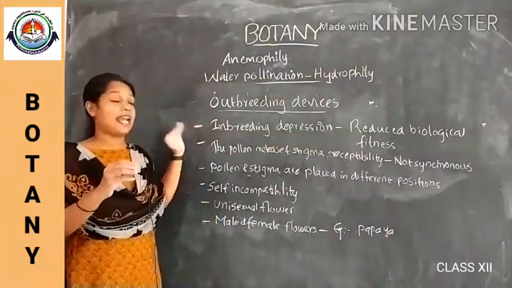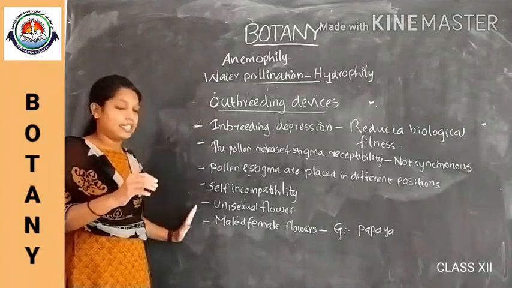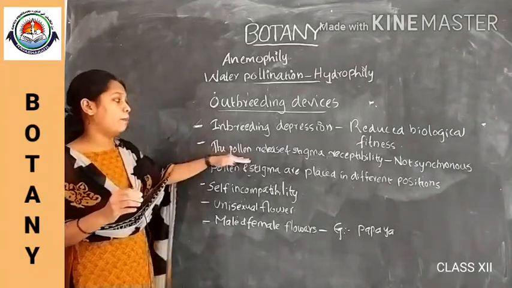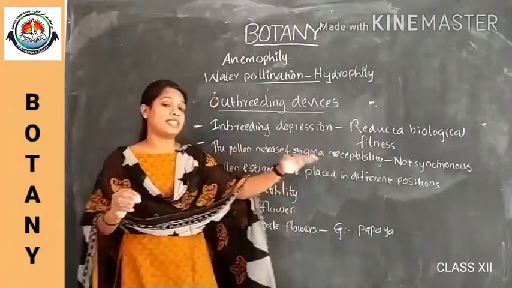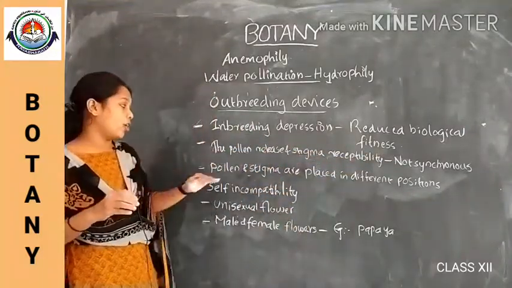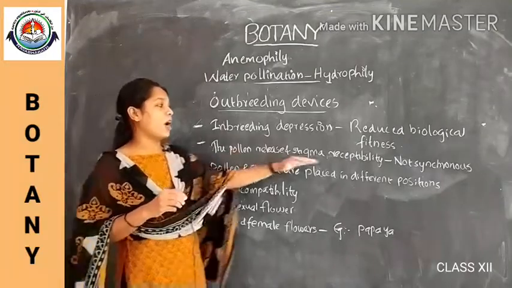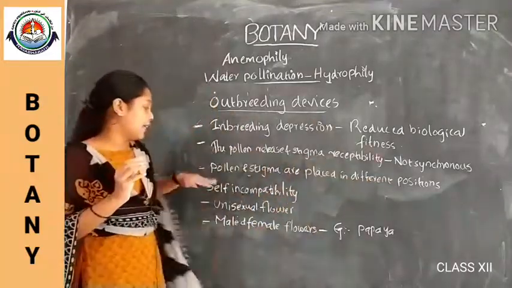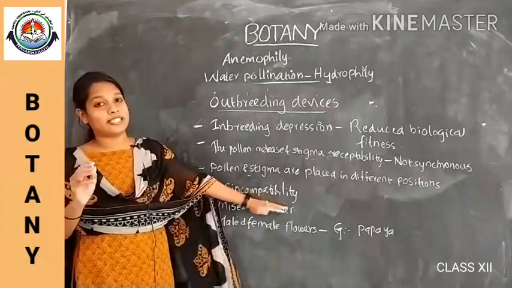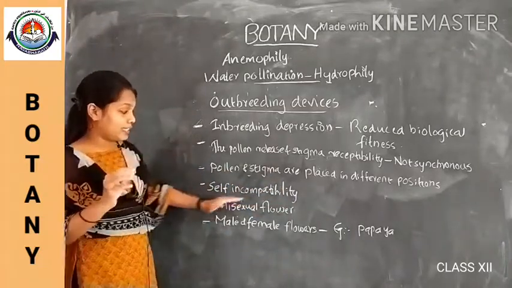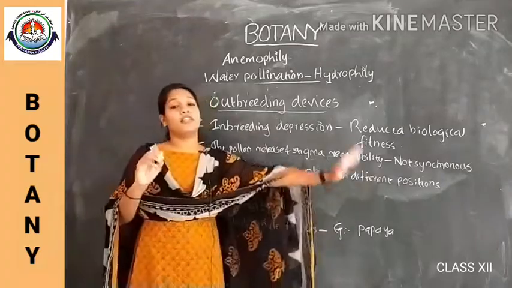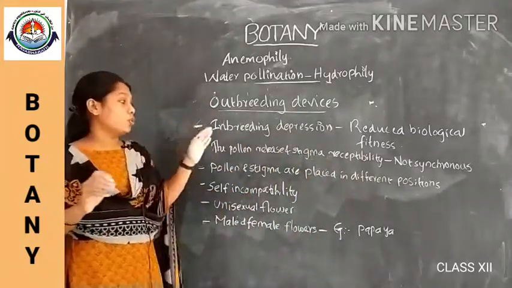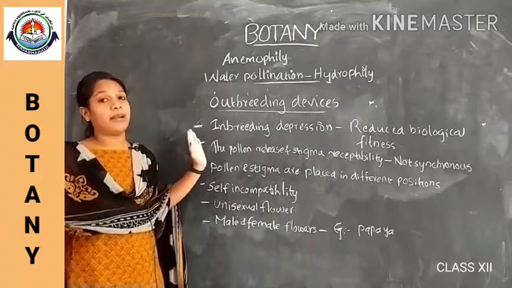So the plants adapt these mechanisms: pollen release and stigma receptivity are not synchronous, so autogamy will not occur; the pollen and stigma are placed in different places; self-incompatibility; and unisexual flowers, with male and female flowers produced in different plants. Okay, so these are shown by different plants.